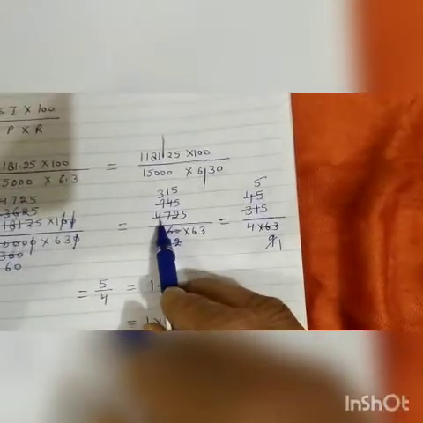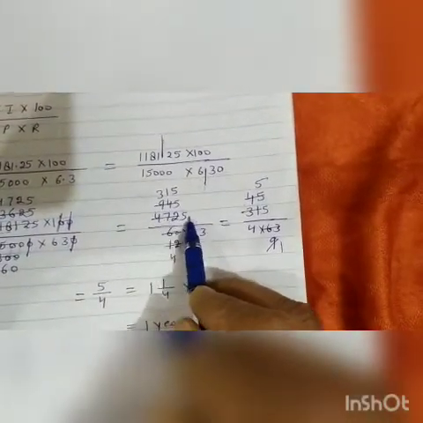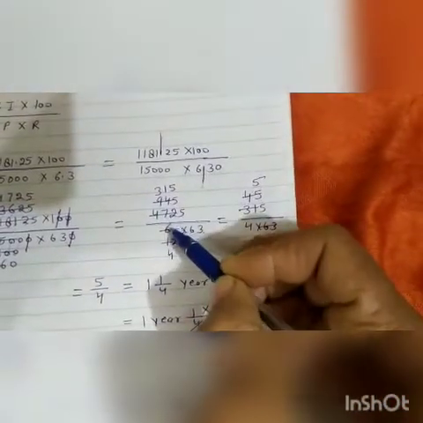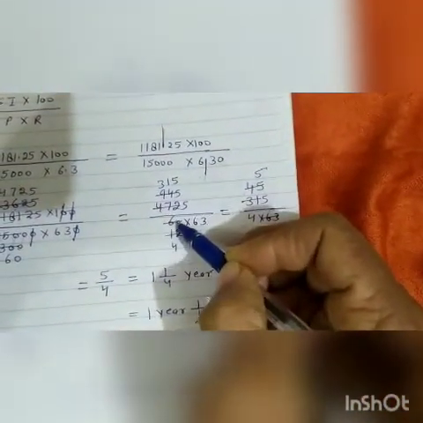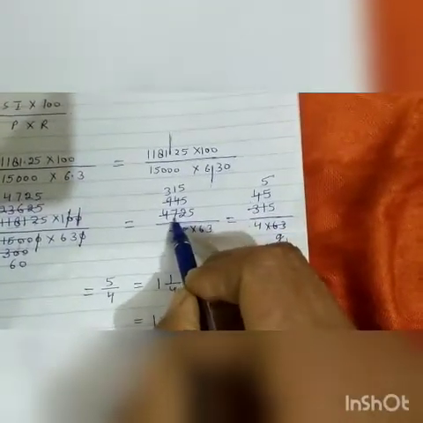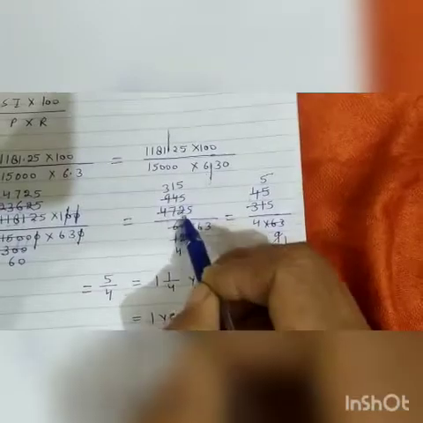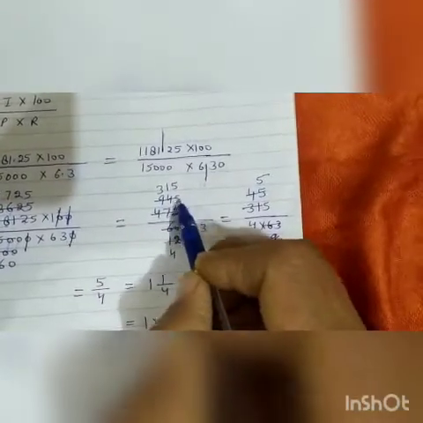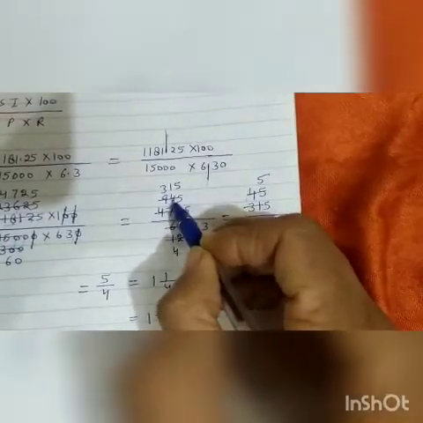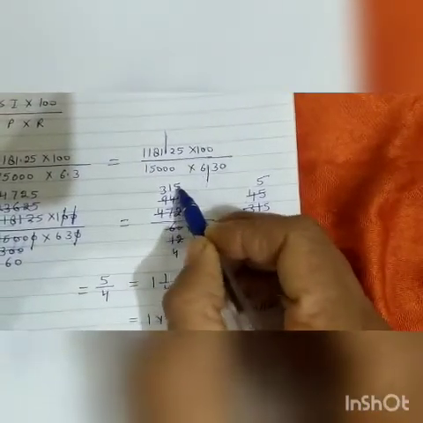Now this is 4,725 upon 60 into 63. Again by 5 we will simplify. 5 1 ja 5, 5 2 ja 10, 5 9 ja 45, 2 remainder, 22, 5 4 ja 20, 2 remainder, 5 5 ja 25. Now by 3, 3 4 ja 12, 3 3 ja 9, 3 1 ja 3, 1 remainder, 3 5 ja 15.